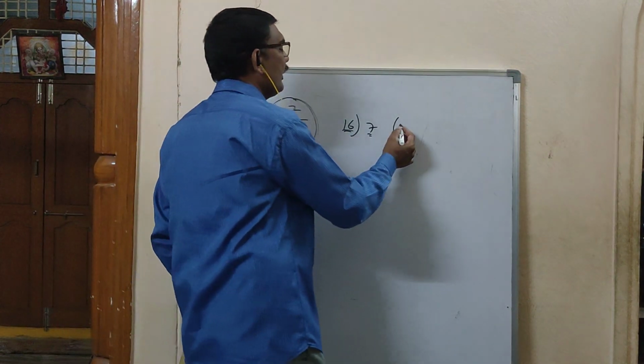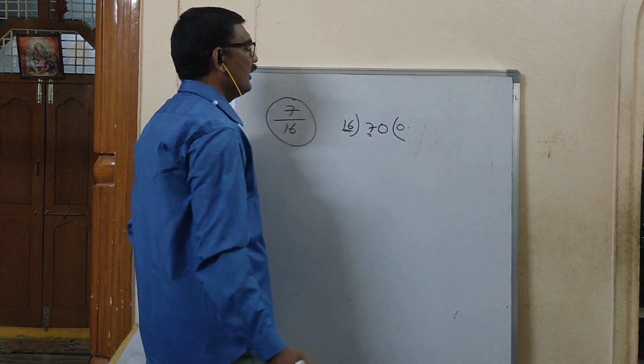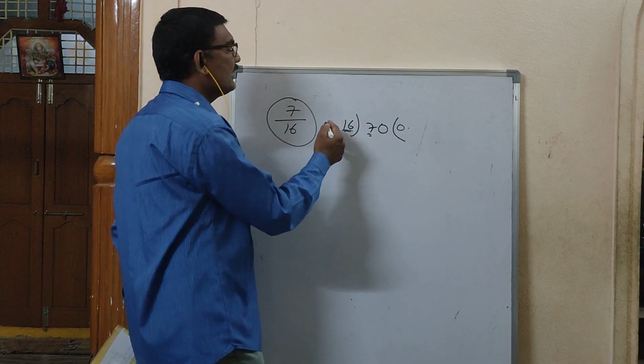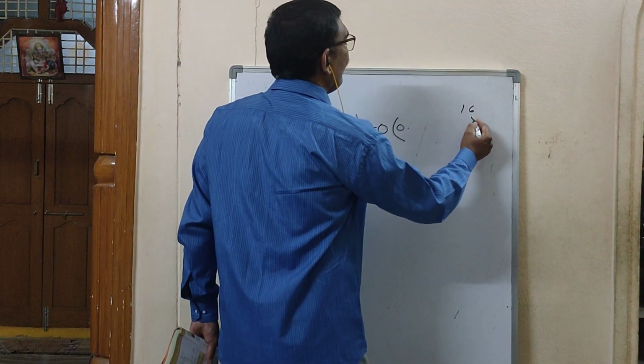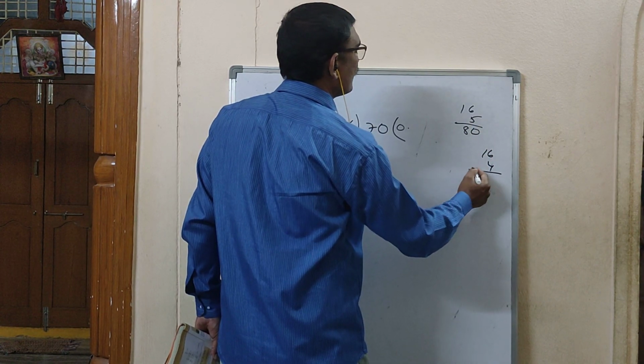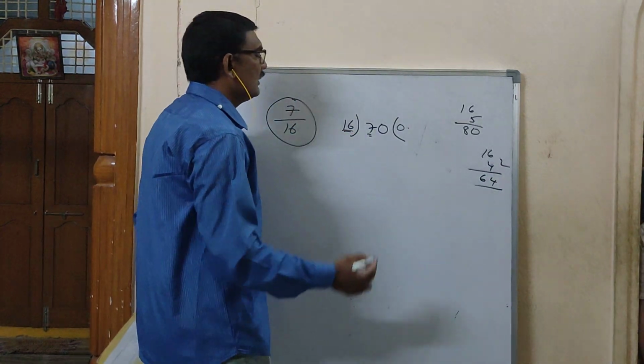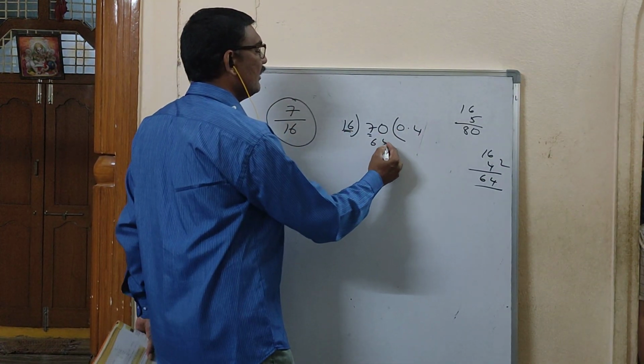What you have to keep? You have to keep decimal. By keeping decimal, you can put a 0 here and divide. 16 5s are 80. 16 4s are 64. 16 4s are how much? 64.